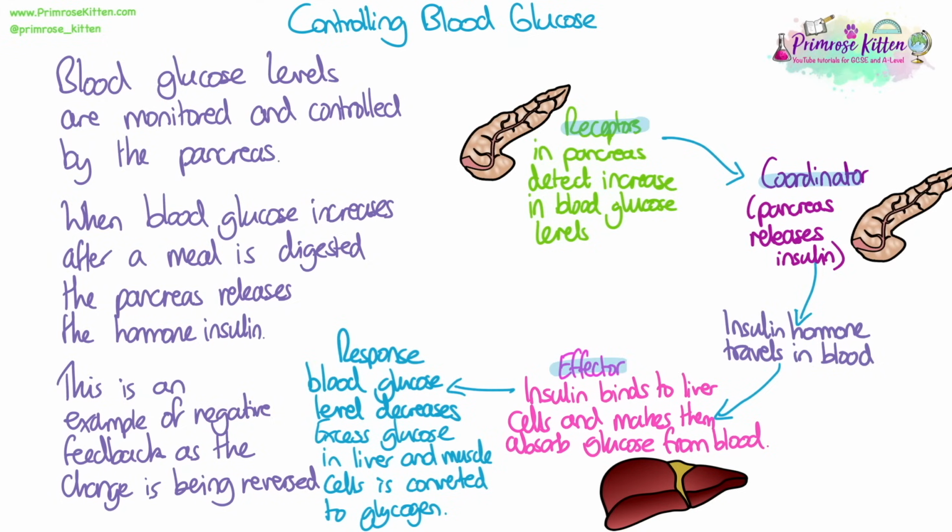Insulin binds to the liver, which is the effector, and it makes them absorb glucose from the blood into their cells. The response then is that blood glucose levels decrease because excess glucose in liver and muscle cells is then converted to glycogen for storage.